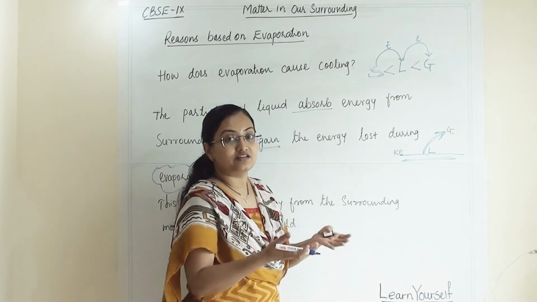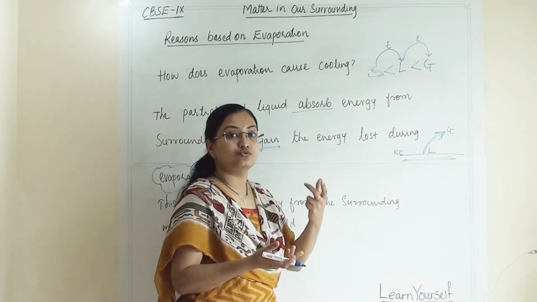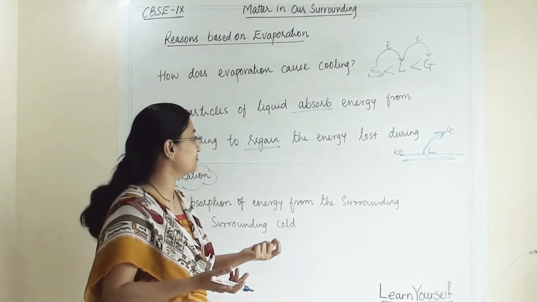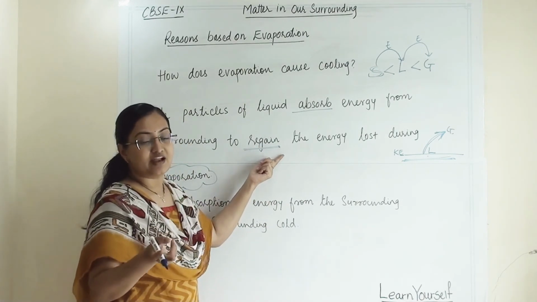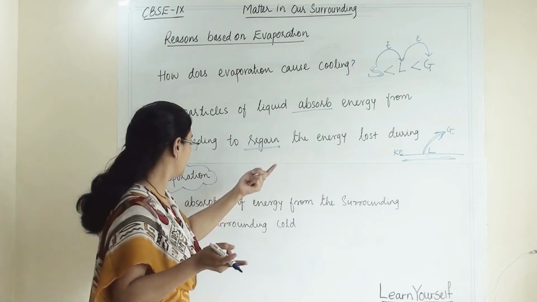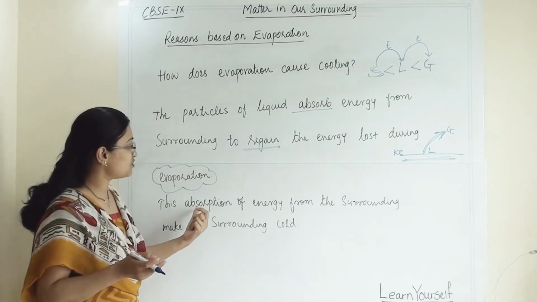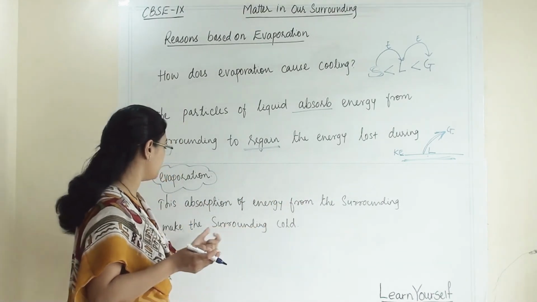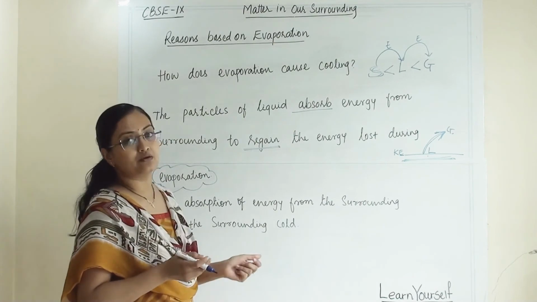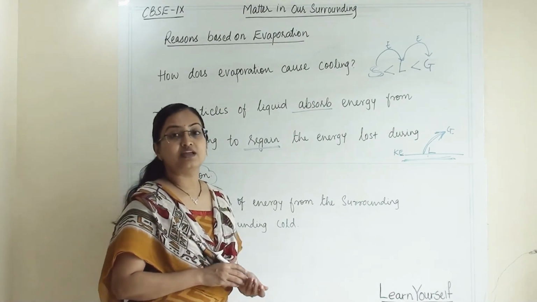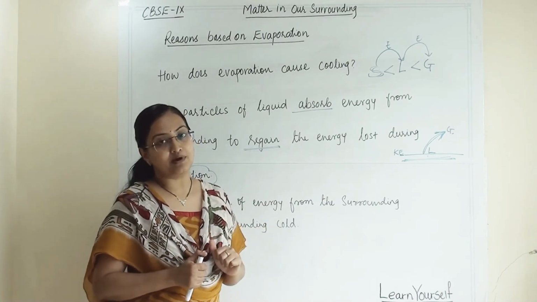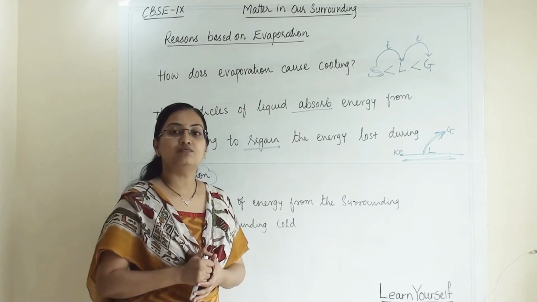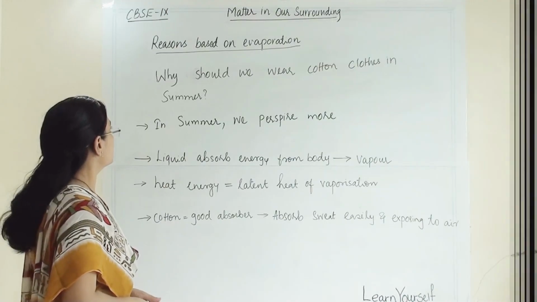Now whatever energy they have lost, they want to regain it. So they will absorb it from the atmosphere. By doing so, our atmosphere will become cool. So this absorption of energy from the surroundings makes the surroundings cold. The heat from the surroundings will be absorbed by the particles, so the surroundings will become cool. Second reason,